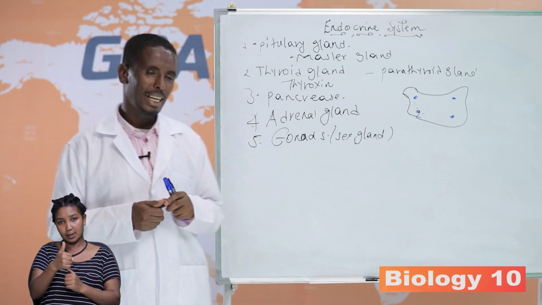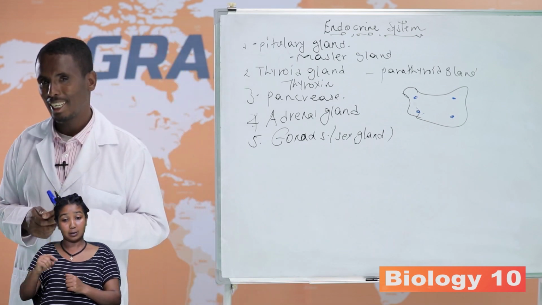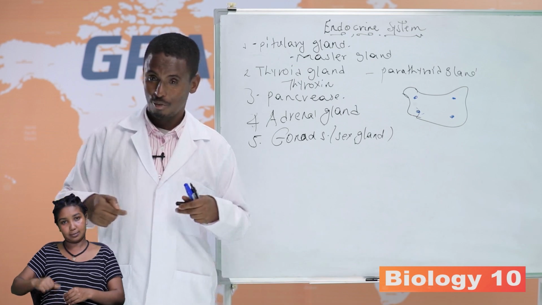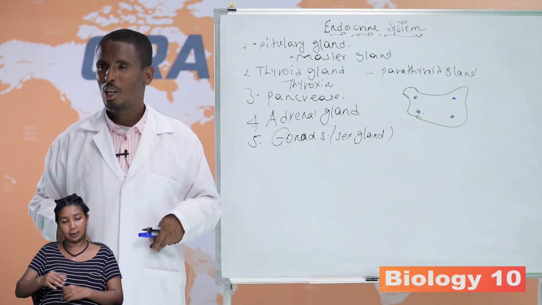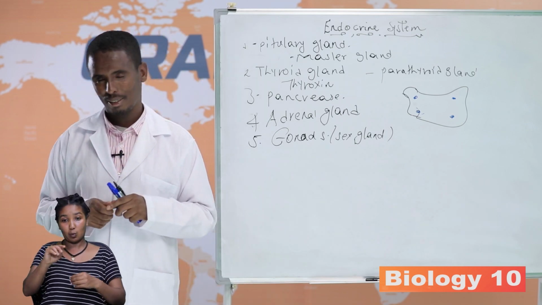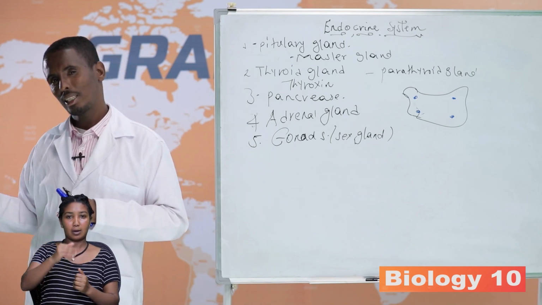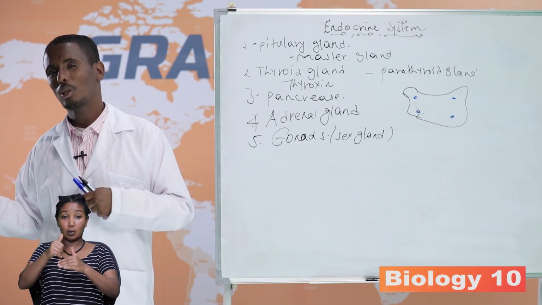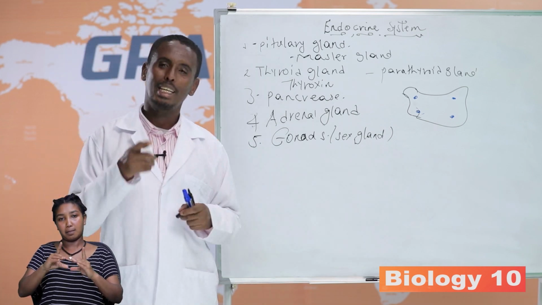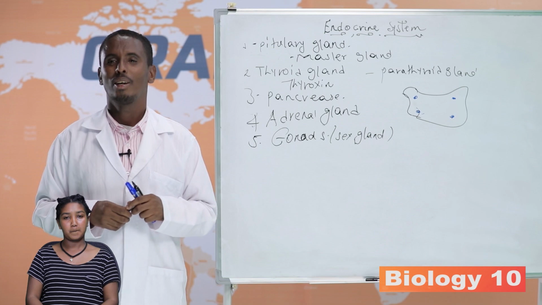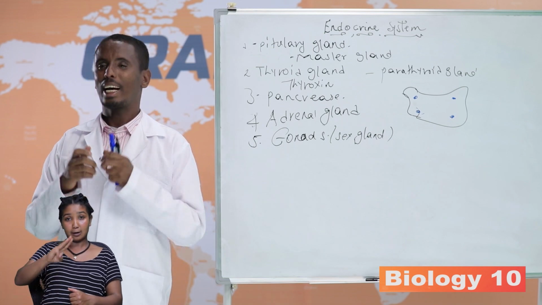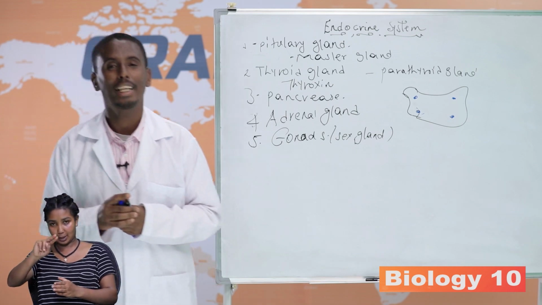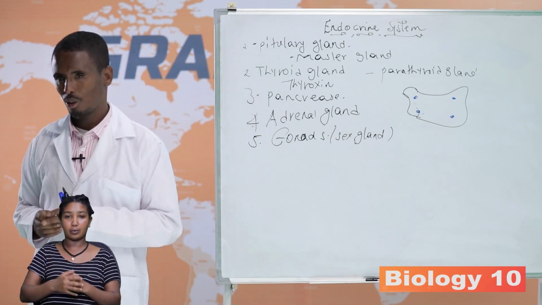The other gland we have learned today is the adrenal gland. The adrenal gland is found on the kidney. We have said it has two parts: the adrenal cortex and the adrenal medulla. The outer part is the adrenal cortex, the inner part is the adrenal medulla. The adrenal medulla secretes the adrenaline hormone. Adrenaline is the fight or flight response.